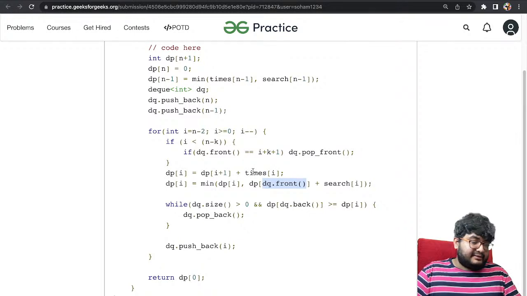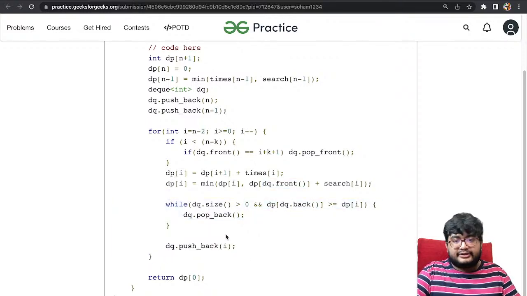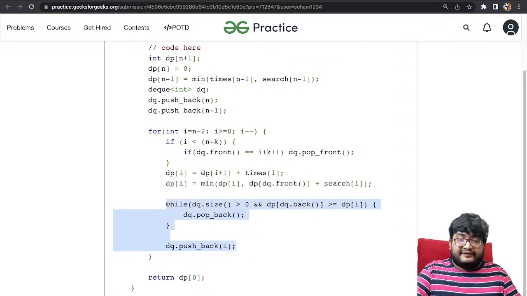Is this clear with everyone? Any doubts? Anyone has any doubts with the code? Again, I'll not explain how sliding window works. If you have a doubt there, you have to solve it and figure it out yourself. But once you know sliding window, after that, do you have any doubt?